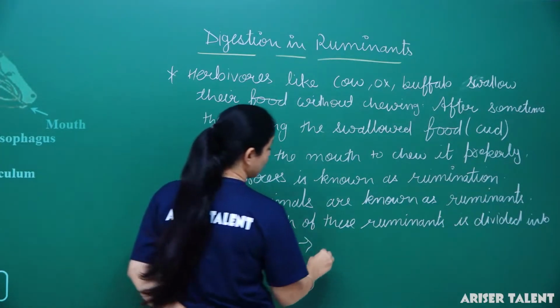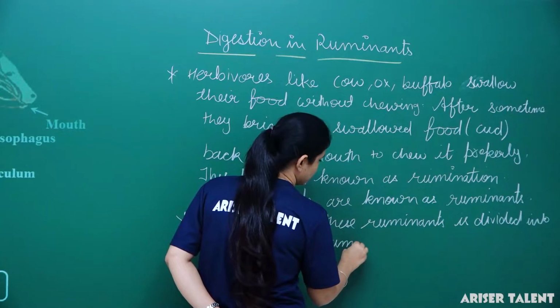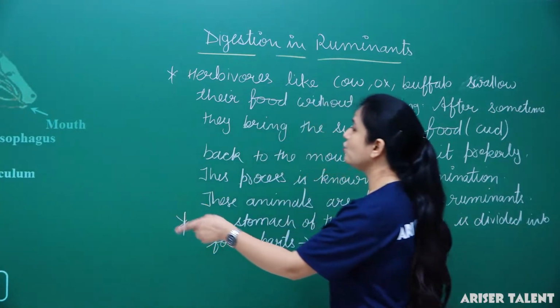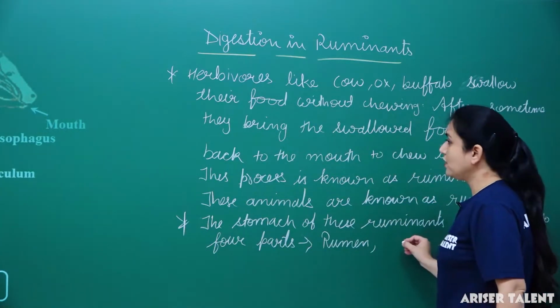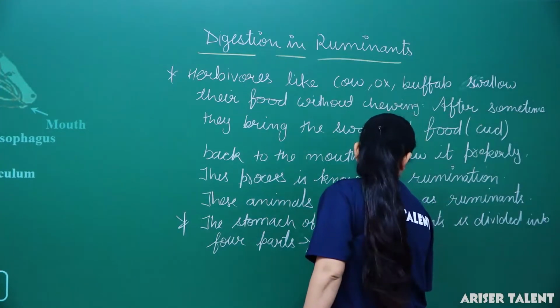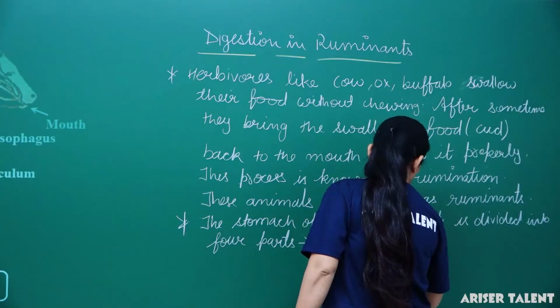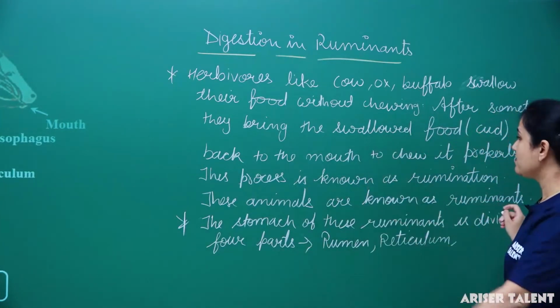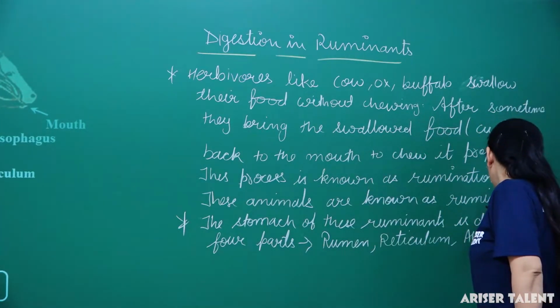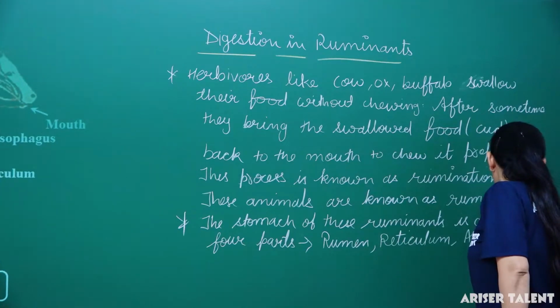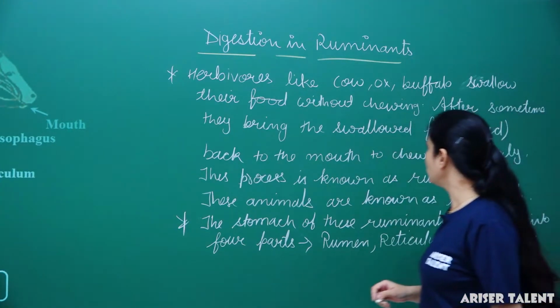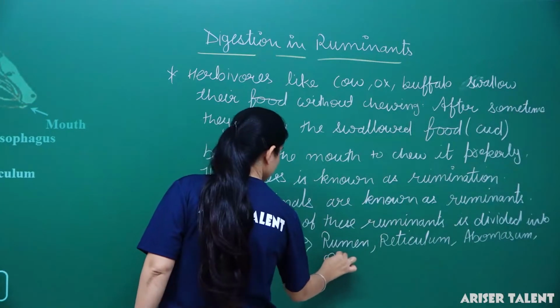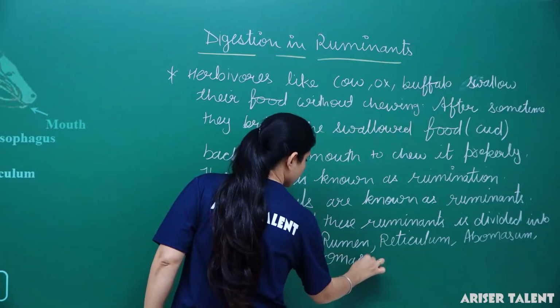What are they? Rumen, then reticulum. Then here we have abomasum, and the 4th one is omasum.